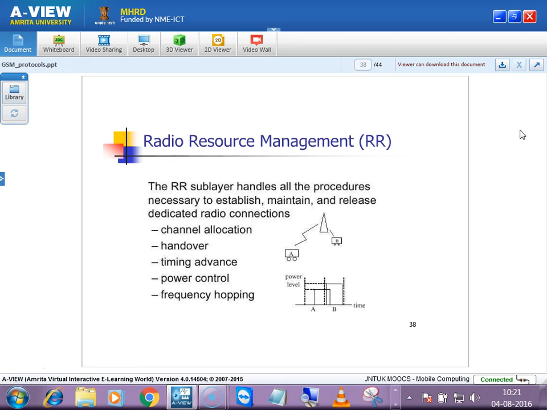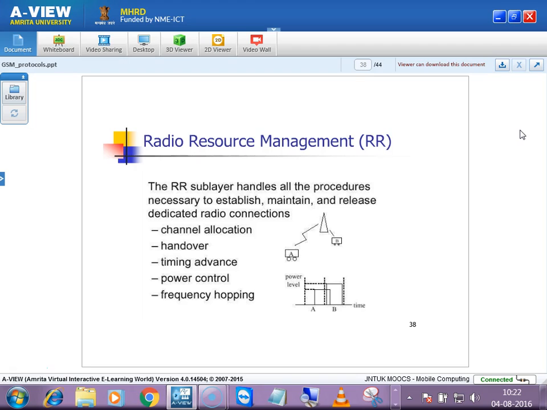Since we are sharing the information about when we are sending the information, some synchronization will be maintained between these two. This is like time related parameters, when to transmit. These things will be shared in timing advance. So synchronization will be achieved between mobile station and base station transceiver. Power control, like with what power it needs to be transmitted. If it is less power, maybe the signal is not received at the base station transceiver. So then base station transceiver will ask to just increase your power and send it back. So power control will be taken care of by radio resource management.